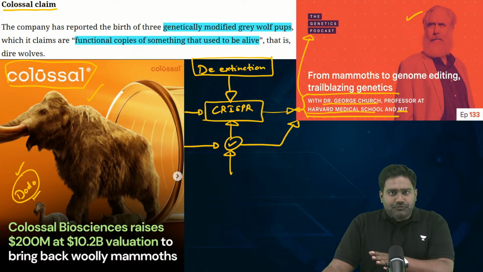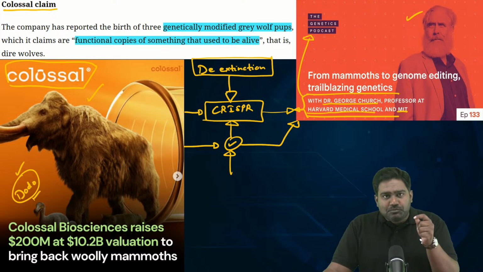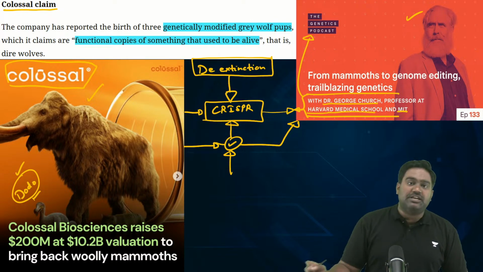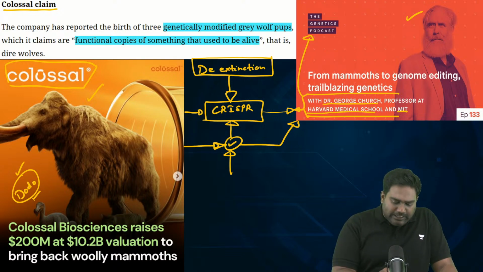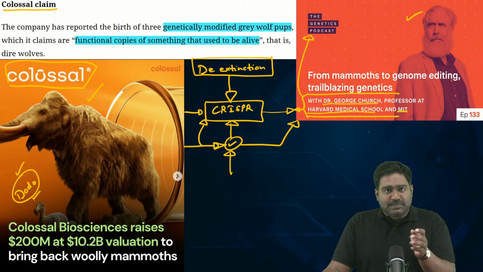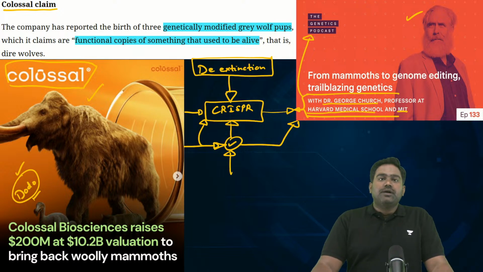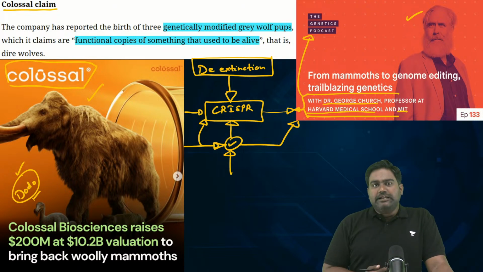In fact, a few years ago, there was a big controversy when a Chinese scientist claimed to have produced human babies with desirable qualities using CRISPR Cas9 gene editing tools. Though the claims were not proven entirely, it did raise the concern about how specific traits can be chosen, specific traits can be cut out to produce designer babies. So there are many ethical concerns associated with such gene editing technology.